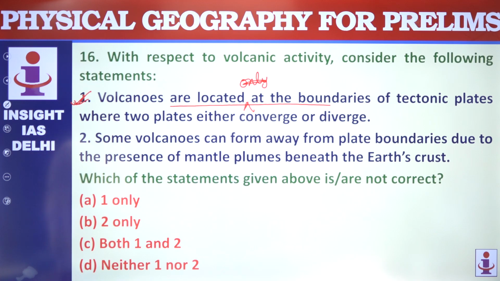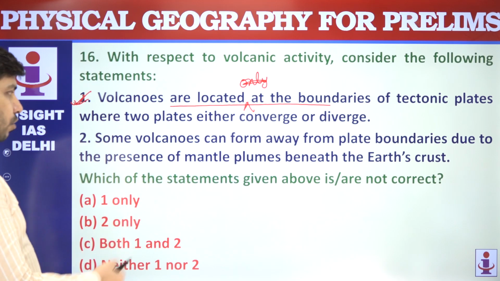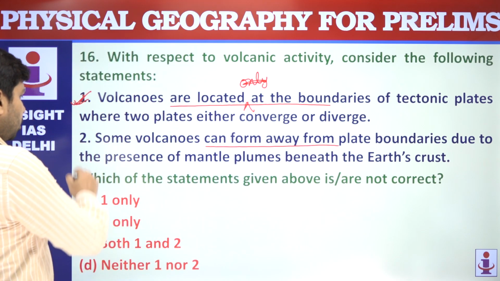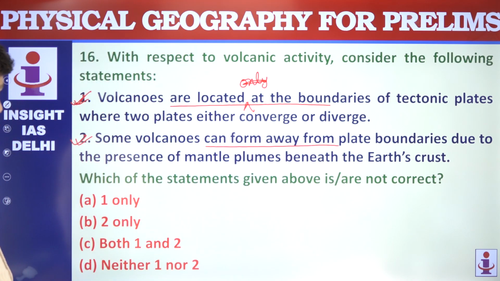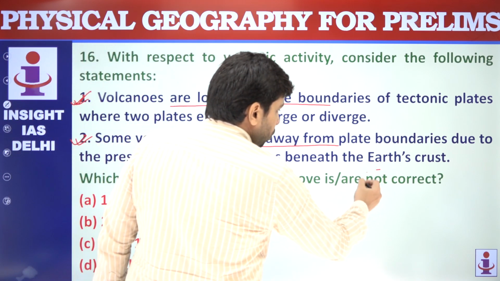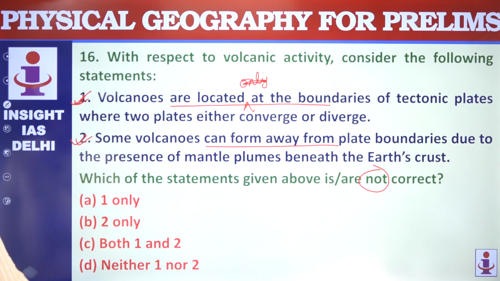Some volcanoes can form away from plate boundaries. The thing which I was describing, can form. Yes, they can form away from plate boundaries. This statement is also correct. This question is asking about not correct. So both are correct. Neither 1 nor 2 will be your answer.